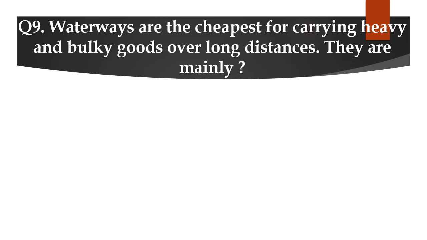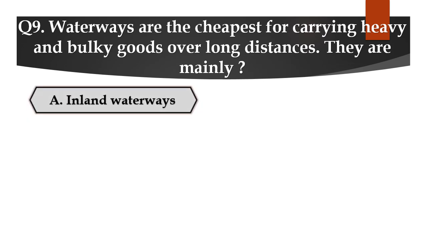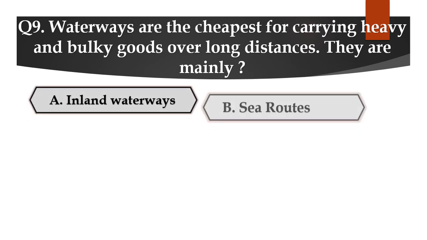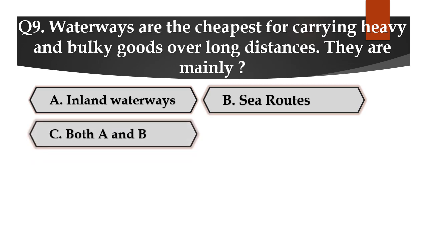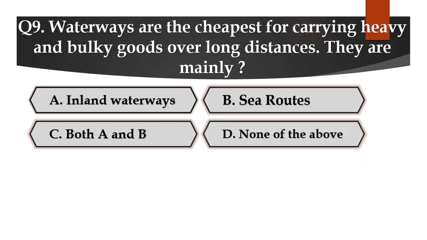Question number 9. Waterways are the cheapest for carrying heavy and bulky goods over long distances. They are mainly, option A. Inland waterways, B. Sea routes, C. Both A and B, or D. None of the above.